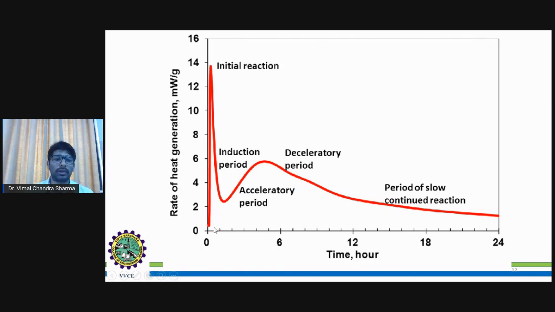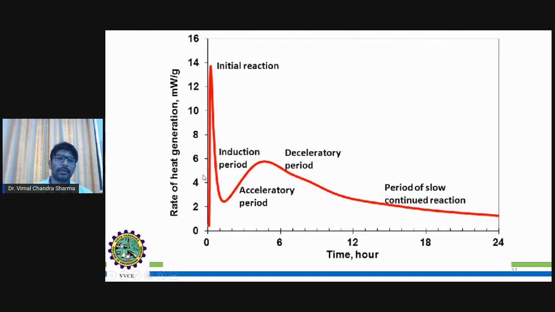When you see the initial stage, right from 0 to, for example, 13.5 or 13.8, whatever energy has been released during the initial reaction, that means a lot of energy has been released because the water has just been mixed with the calcium constituents.